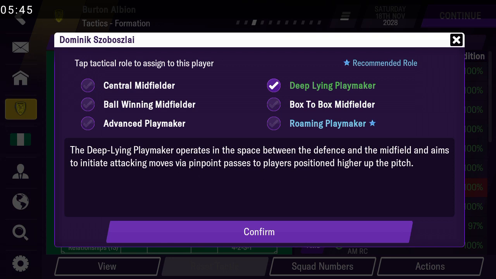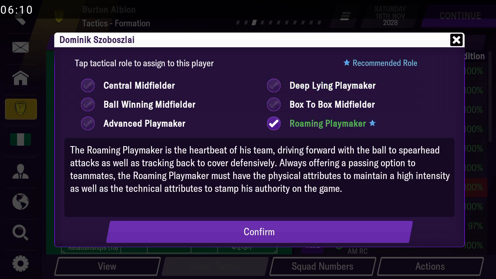The deep lying playmaker operates in the space between defense and midfield and aims to initiate attacking moves via pinpoint passes to players all over the pitch. A very good example of this is Xhaka of Arsenal and Fabregas. Yeah, very good example. They don't move into the final third much, but they will stay back and give those long, very accurate passes.